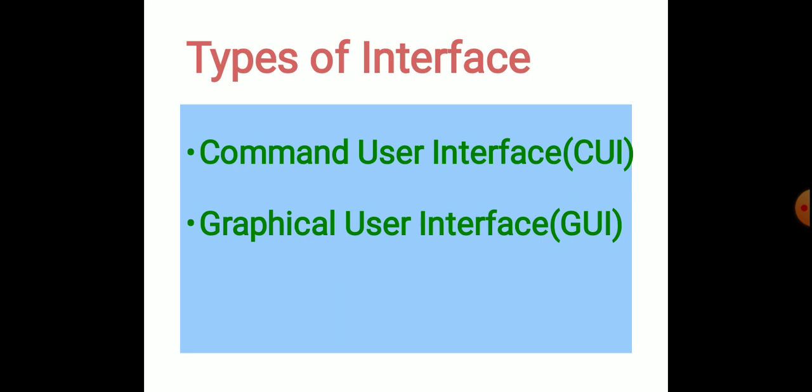Okay, so now you learned about an interface. So what is an interface? Yes, it refers to the mechanism by which a user and a computer interact with each other. It is part of the software. It provides a platform to the user to work with the computer, so it acts as a bridge between the user and the computer. Now we will look at the types of interface. Broadly, the interface is classified into two types: command user interface or command line interface, and another one is graphical user interface.